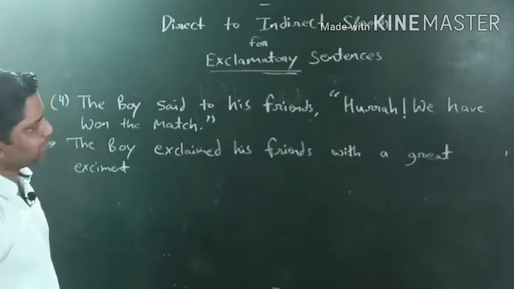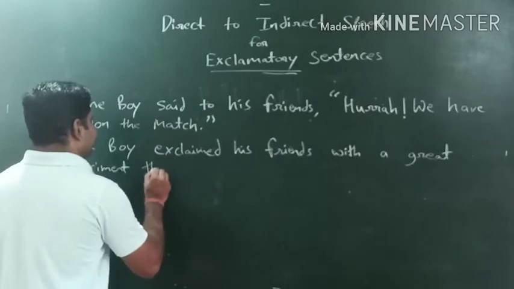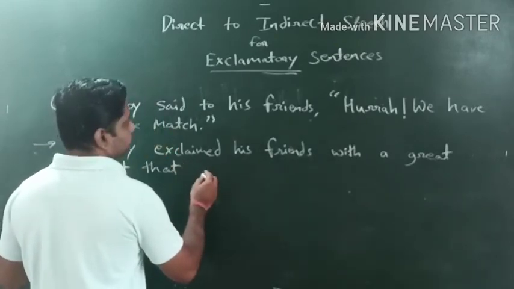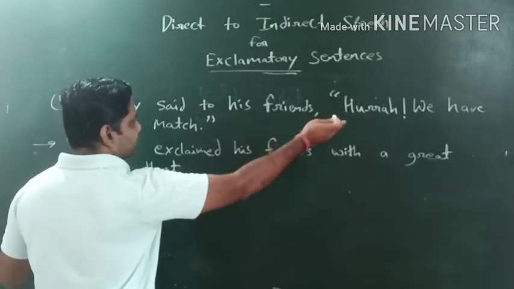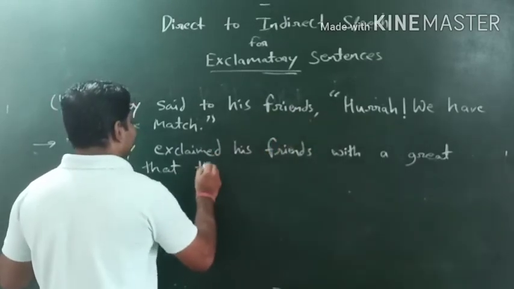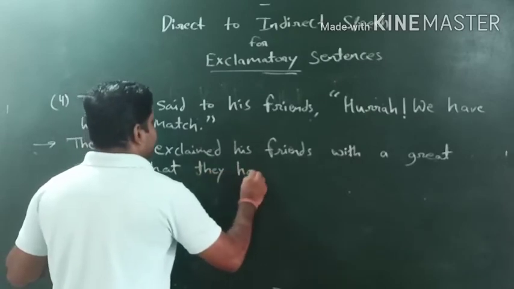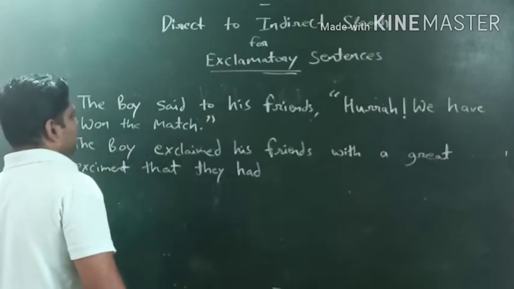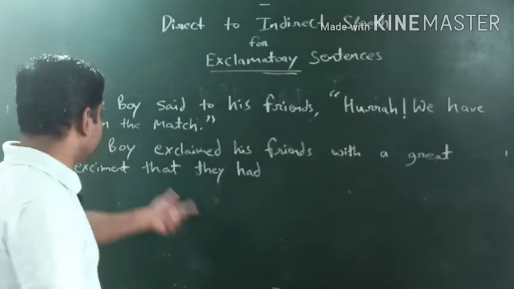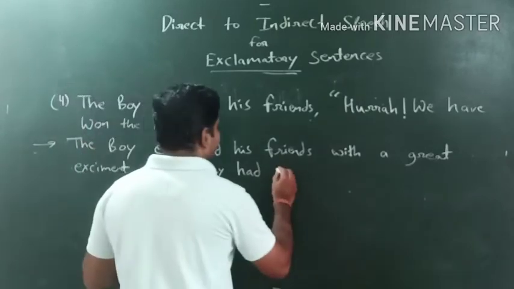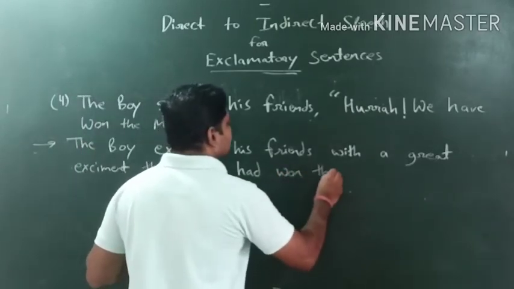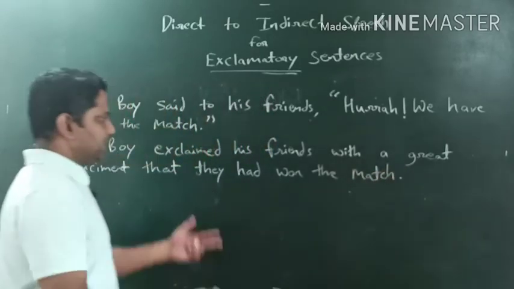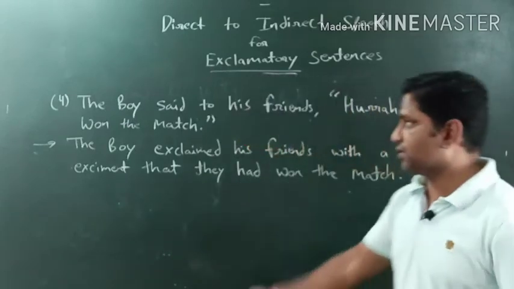The boy exclaimed his friends with a great excitement that now V is given, so obviously V का यहाँ पर दे हो जाएगा, that they had. The sentence has given into present perfect, so it will convert into past perfect. The boy exclaimed his friends with a great excitement that they had won the match. Full stop. Okay, so like this we do the conversation, especially for direct to indirect speech.